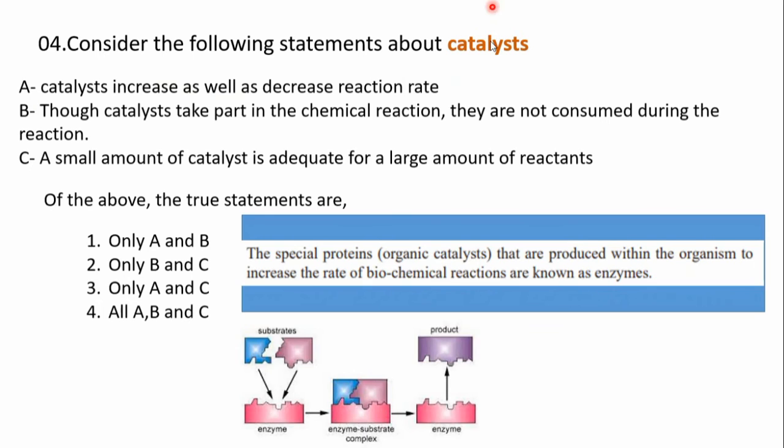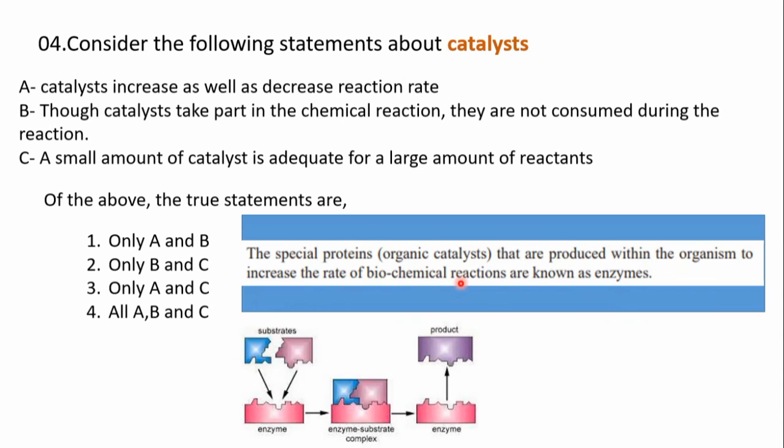First we have to know what a catalyst is. Catalysts are special proteins, or we can say organic catalysts, produced within the organism. It means they are produced within ourselves and they increase the rate of biochemical reactions. To carry out some reactions, we have to give heat.